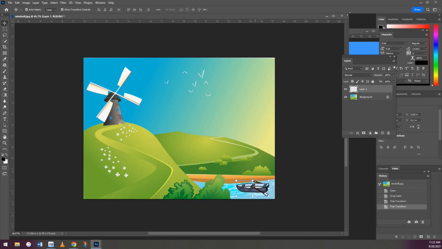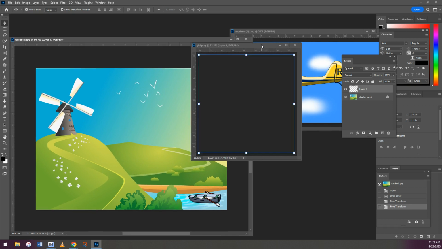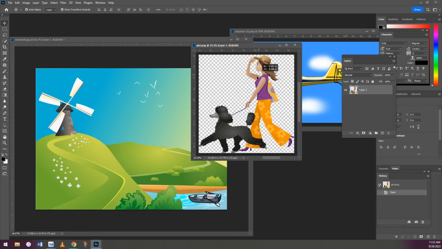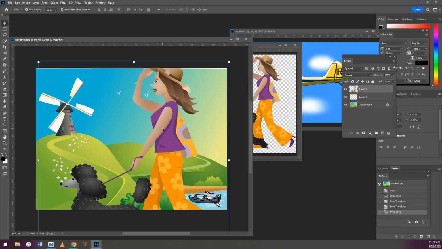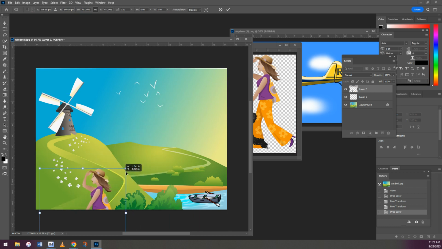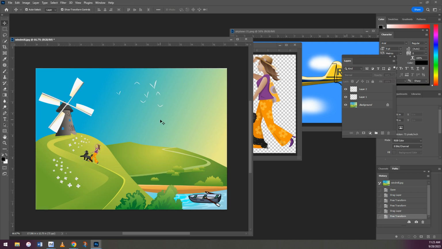All right, now I'm going to do the same thing with the girl walking the dog because she's also on a transparent background. So I'm going to grab her and drag her. Obviously way too big, right? So let's make her smaller. We can put her on maybe one of these walking paths right here. Be mindful of how big she is compared to the boat. Like if we wanted her to fit in the boat, she'd have to be pretty small if she was way back there. And you can also rotate by going outside the corner. You can rotate and you can resize all in one shot there. And then you just hit enter to lock it in.